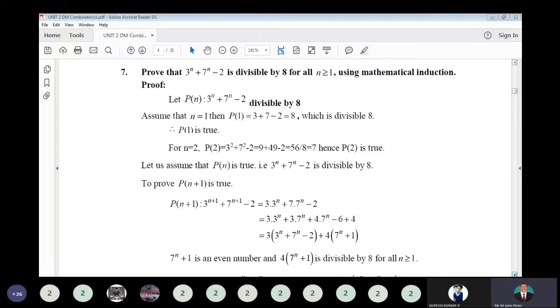When you substitute n = 1, you will get 3^1 + 7^1 - 2. So 3^1 is 3, 7^1 is 7, so 10 minus 2 is 8. So 8 is divisible by 8. So P(1) is true.